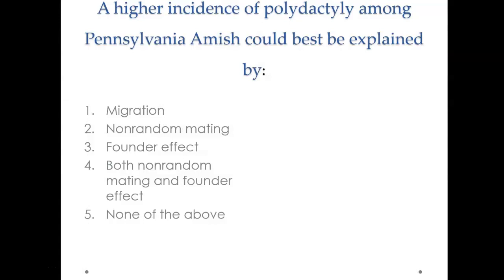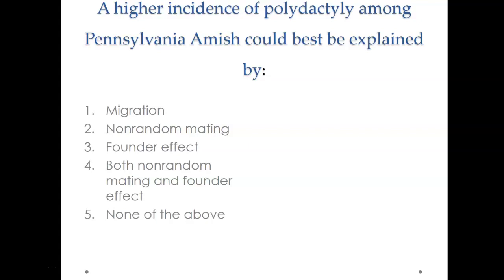All right, let's go through another comprehension question. A higher incidence of polydactyly among Pennsylvania Amish could be best explained by migration, non-random mating, the founder effect, both non-random mating and the founder effect, or none of the above. So there's a group of people in Pennsylvania, Amish, and they have a really high incidence of polydactyly, which is extra fingers and toes. How do we explain it?